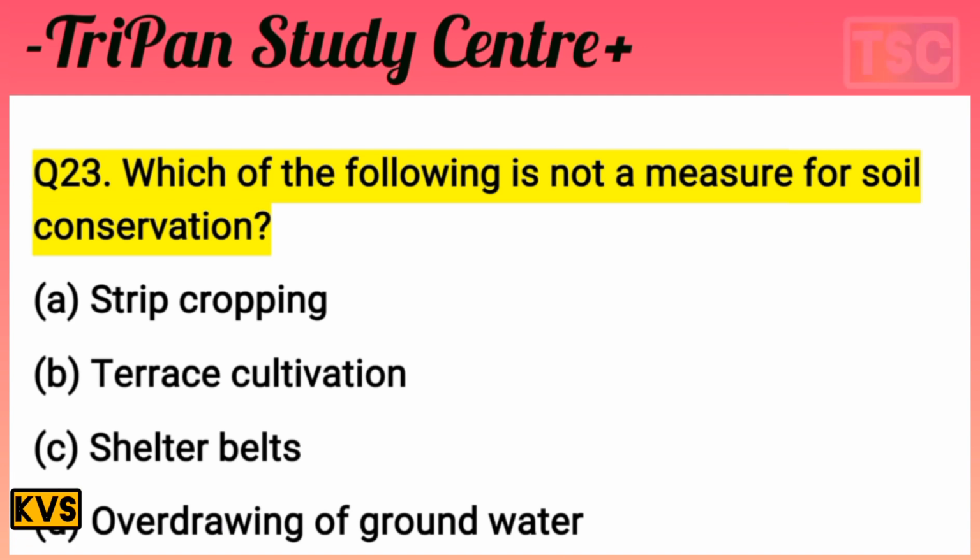Let's see what our answer to this question is. The option strip cropping is a soil conservation measure, and terrace cultivation is also rejected here. Shelter belt is also a conservation measure, so the D option is correct. The measure that is not for soil conservation is overdrawing of groundwater. That's an important answer. Next question.